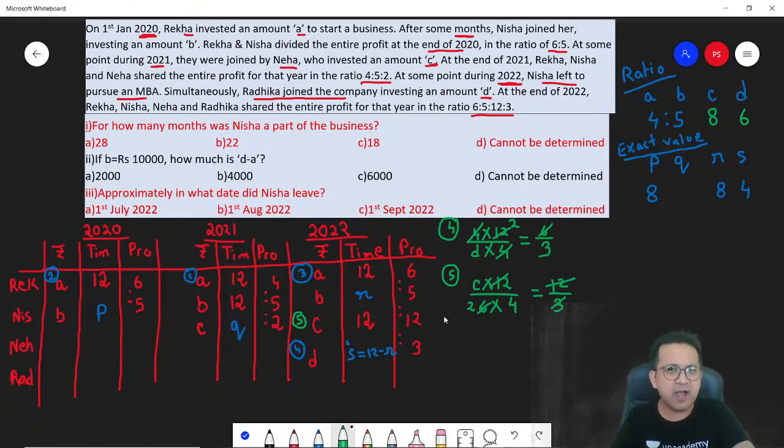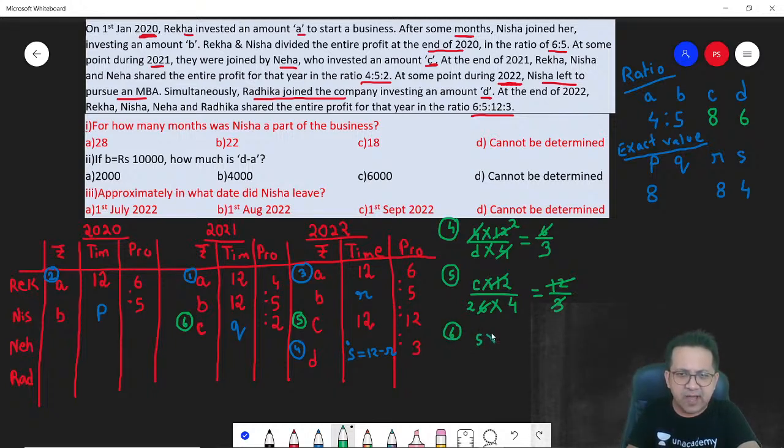Moment you got C, I think you can go back and determine the value of Q. You can determine the value of Q from BC. From BC, let's say AC, BC, whatever you want to take, you can take. BC, let's say. So B into 12, base 5, 5 into 12 divided by C into Q. How much is C? C is 8.